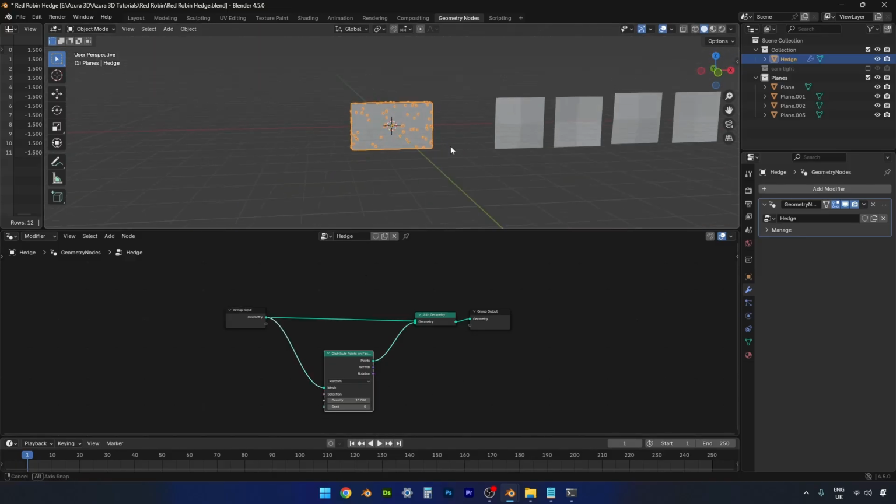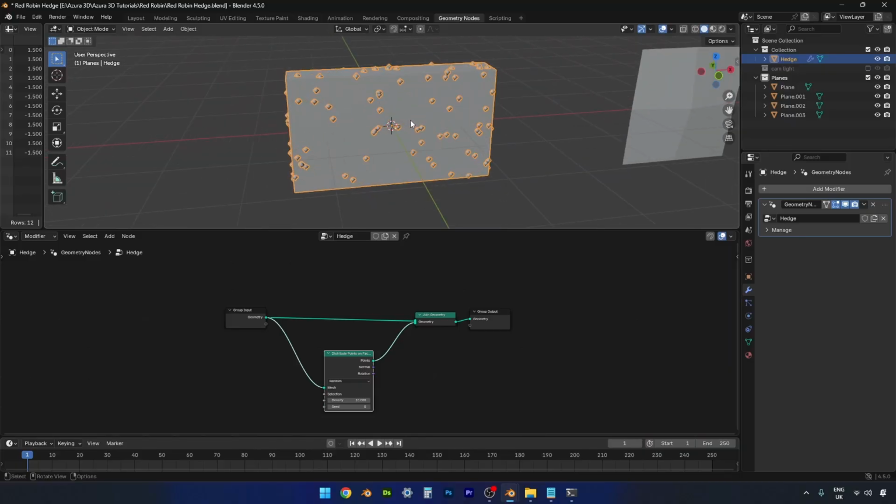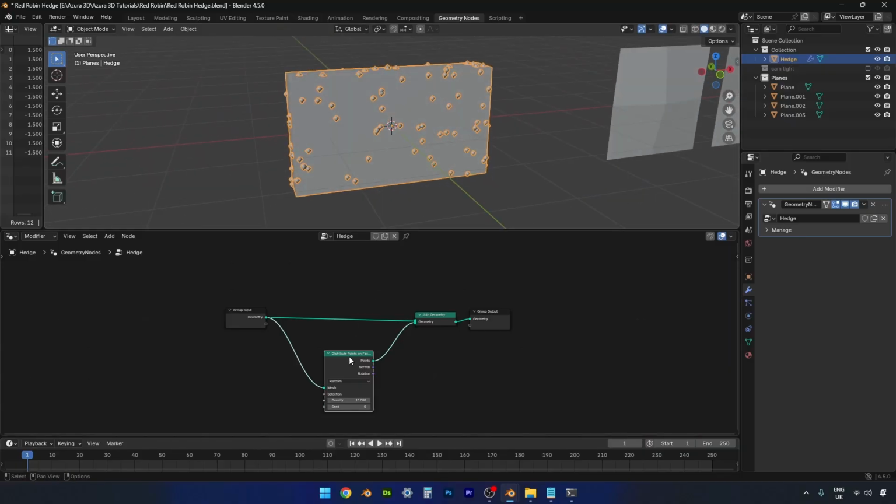So as you can see, we've now got a bunch of points on our faces. We can change this one to Poisson disk, which will give us some finer control over our points. I would suggest setting a distance minimum of at least 0.1, just so that we haven't got loads of planes on top of each other. You can see if you put that up, they get further and further apart. I think 0.1 should be good for now. And we'll just leave everything else as it is. Next, we need an instance on points node.